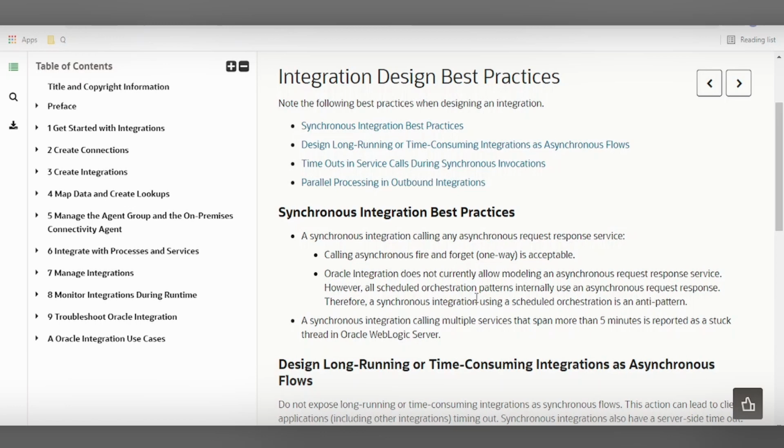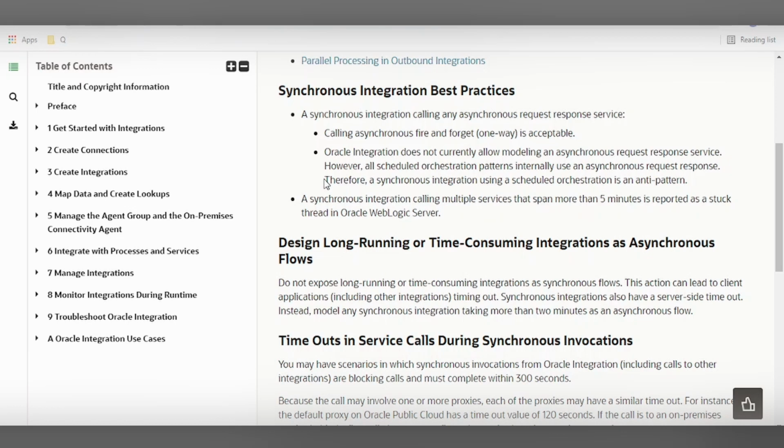However, all the scheduled integrations use an asynchronous request response pattern. If you have a scenario wherein you have to develop an asynchronous integration, then you can opt for this scheduled orchestration. Also, it has been written over here that asynchronous integration using a scheduled orchestration is an anti-pattern. Also, if your integration is calling multiple services within the orchestration flow which spans more than 5 minutes, then this is considered as a stuck thread in Oracle WebLogic server.